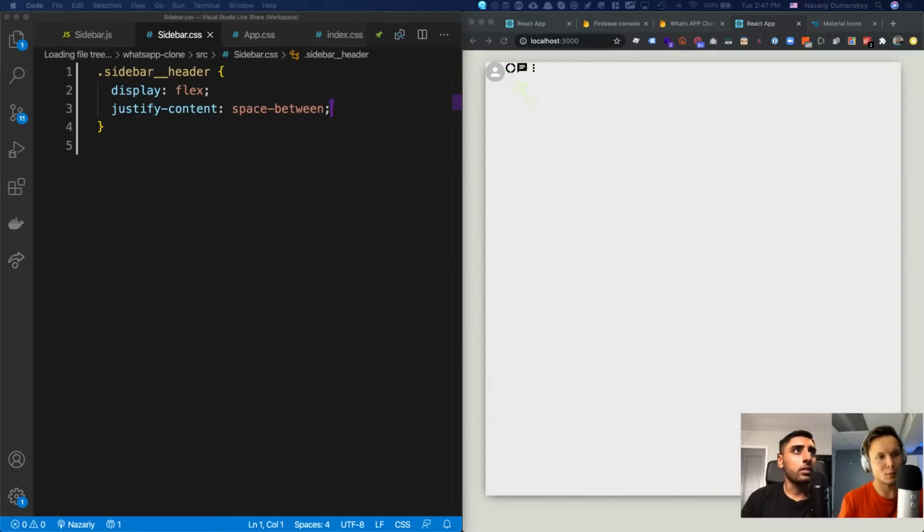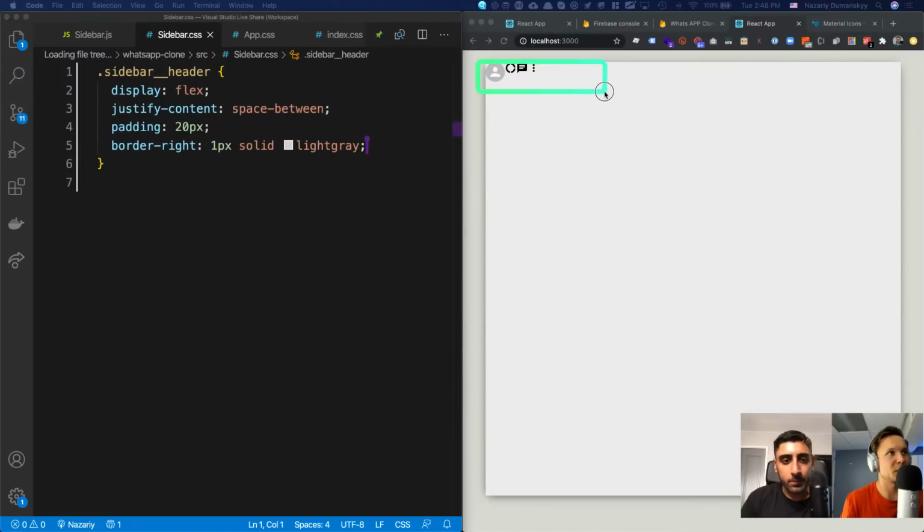Oh, in this case, I need to do a few more things actually. Let's go ahead and give it some padding and a border, right? So let me go ahead and do that first. One sec. Wait, so if you do space between, shouldn't that work right now?